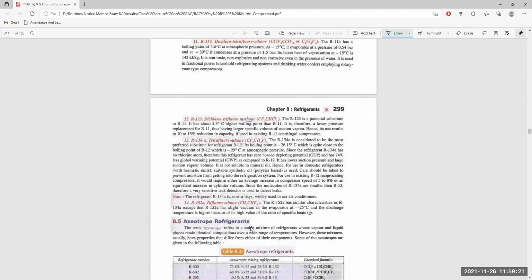Therefore, this refrigerant has zero ozone depletion potential, ODP. ODP means ozone depleting potential.